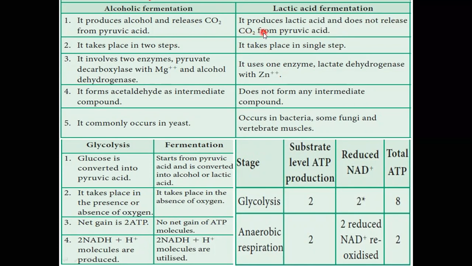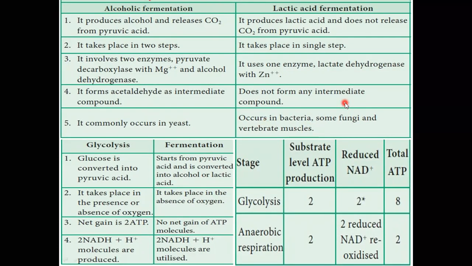It is a two-step versus a single-step process, as I said. It requires magnesium ion and alcohol dehydrogenase, but lactic acid fermentation requires an enzyme called lactate dehydrogenase with Zn plus. Alcohol fermentation forms acetaldehyde as an intermediate, but there is no intermediate in lactic acid fermentation. It commonly occurs in yeast, but lactic acid fermentation occurs in bacteria, some fungi, and vertebrate muscles also, as I said.